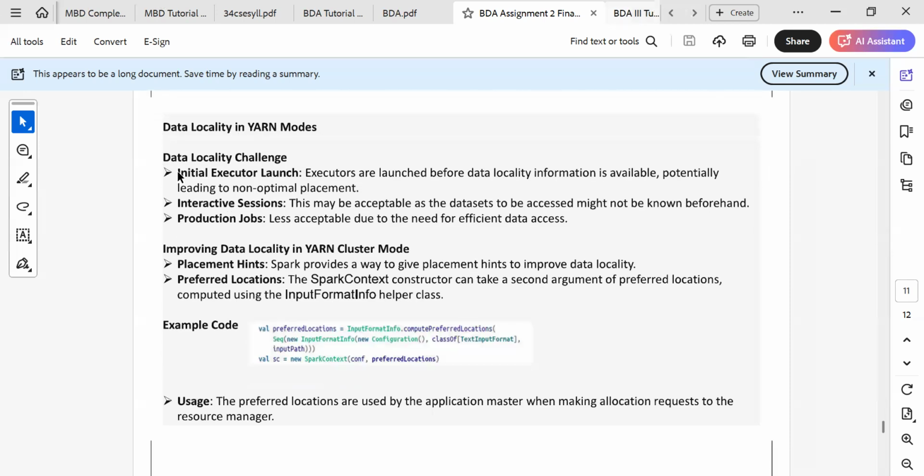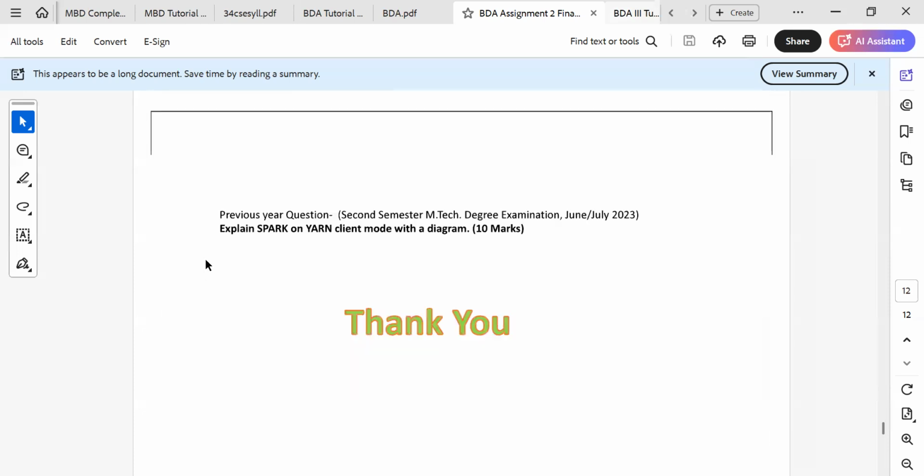This is another topic, data locality challenges. Initial executor launch: executors are launched before data locality information is available, potentially leading to non-optimal placement. For interactive sessions this may be acceptable, as the datasets to be accessed might not be known beforehand, but for production jobs it is less acceptable due to the need for efficient data access.